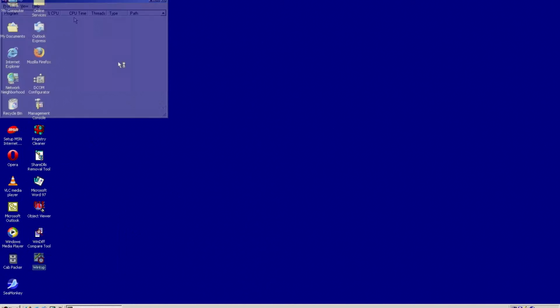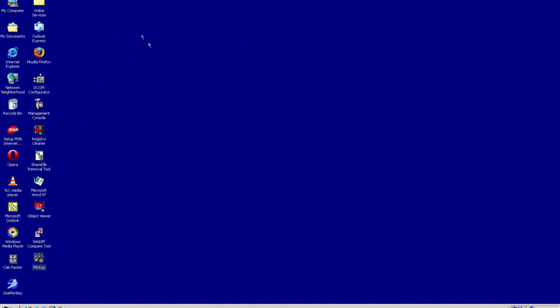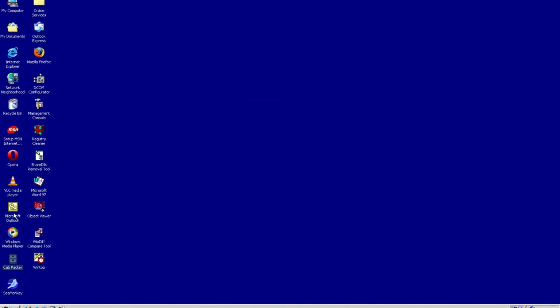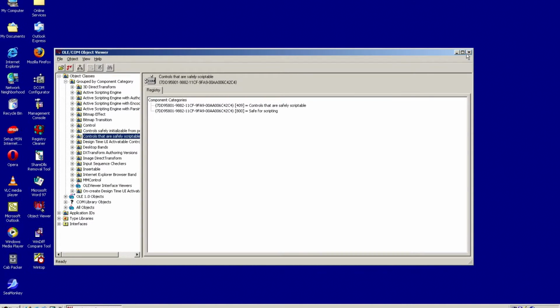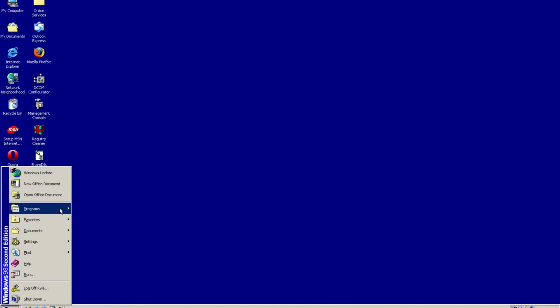WinTop basically shows you all the processes that are running, but you can't end them. Oh, can't get out of that. Registry Cleaner cleans up the registry and looks for errors. Cab Packer helps you make cab files. And Object Viewer, I'm not really sure what this is, but I guess they're useful. And yeah, okay, now we're going to look at Microsoft Office.